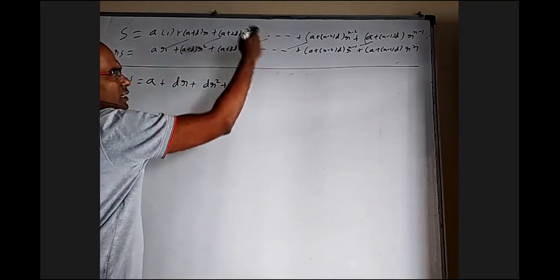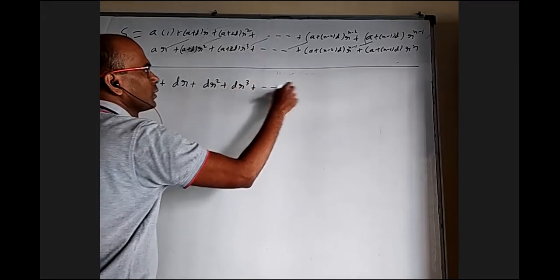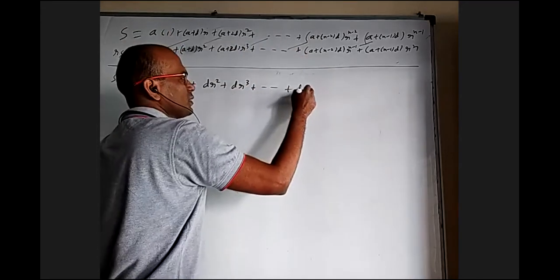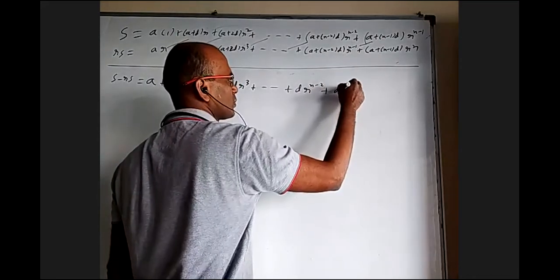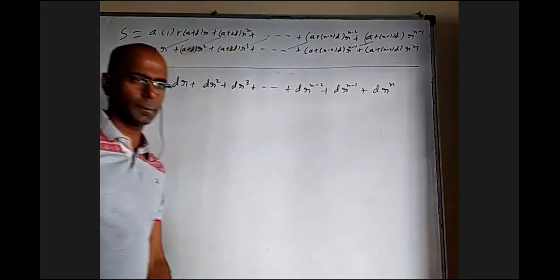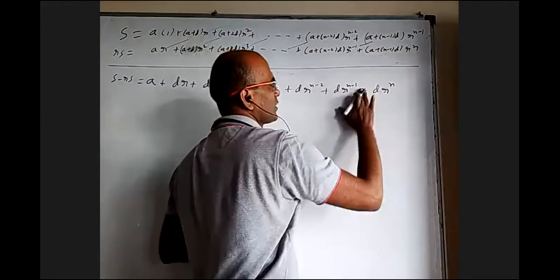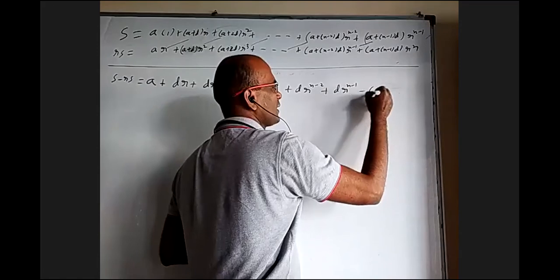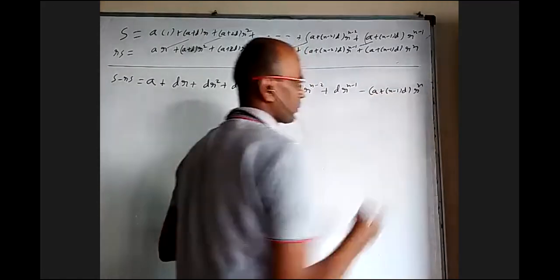From this, dr cube. From this, dr power n minus 2. From this, dr power n minus 1. Sorry, this last one I am not subtracting, I have to write this as it is: minus (a plus n minus 1) d into r power n.